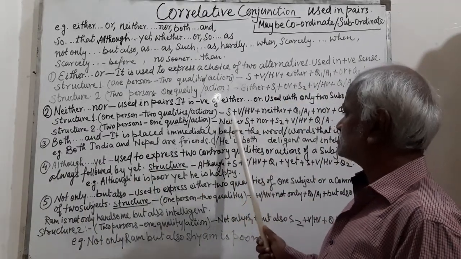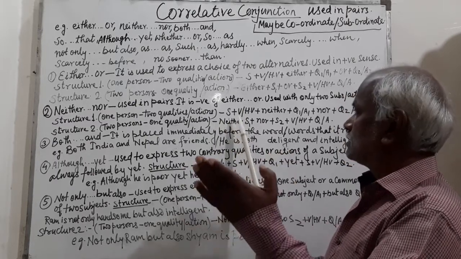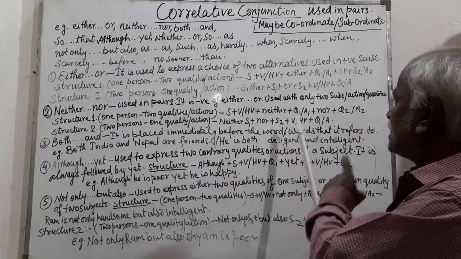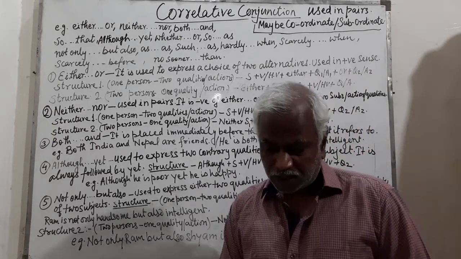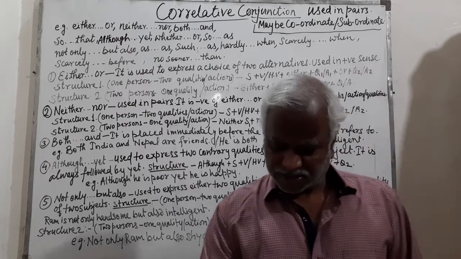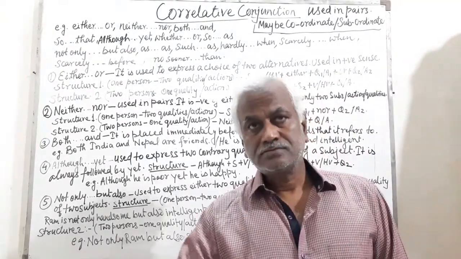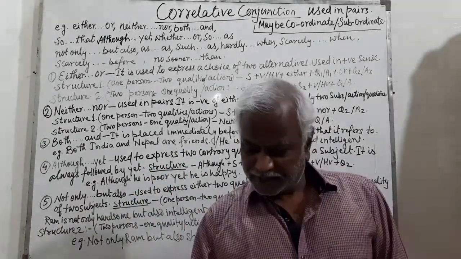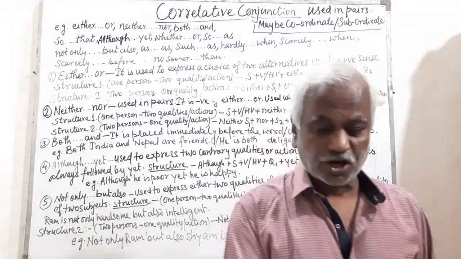Suppose the first subject may be first person, the second subject may be third person, so the verb will agree according to the second subject. Either-or can be used when the persons are only two. That means there is a choice of only two persons. If there are more than two, we do not use either-or.